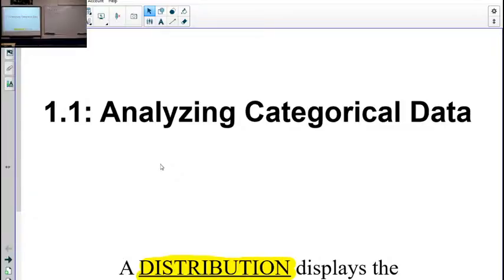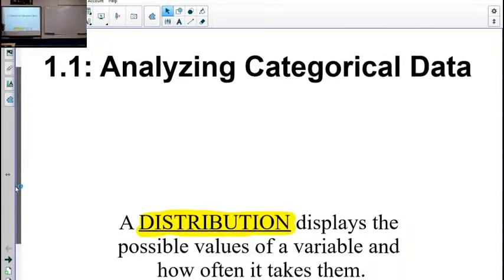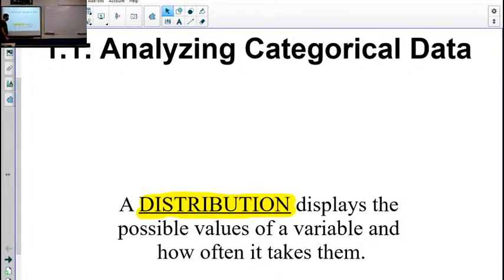So we have categorical and quantitative. So we're going to start by looking at categorical data. And then in later sections, we're going to look at quantitative data. But we're going to look at how we can analyze it and how we can put some categorical data on a chart. And most of the time, you'll see it in what's called the distribution, the categorical data. So the possible values and how often it takes those values.